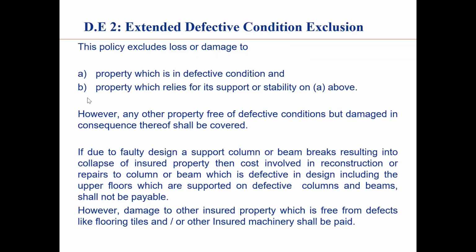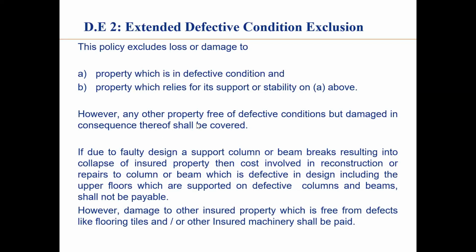DE2 is an extended cover. What it covers? It excludes. Now exclusion, in DE1 everything is excluded. Here exclusion is only limited to the property which is in defective condition and the property which is relying on it for its support or stability. Iska example bhi dunga.